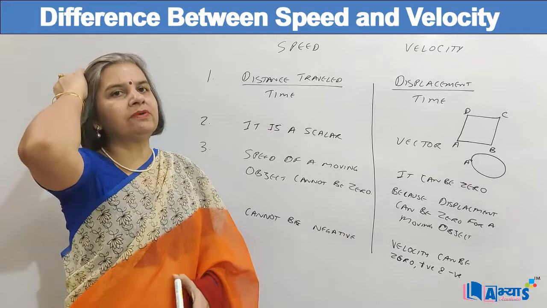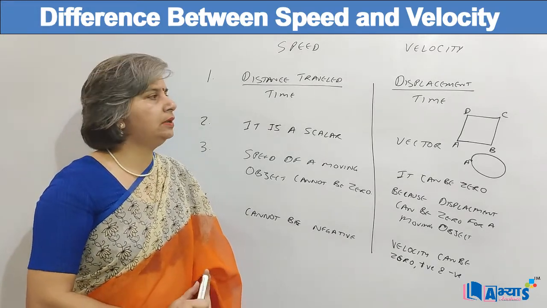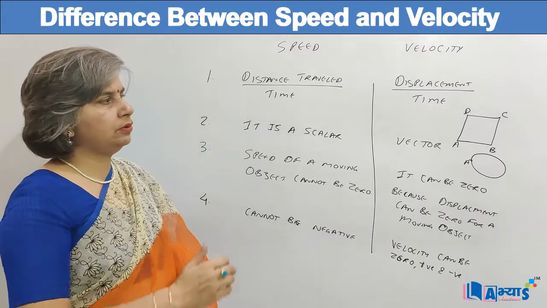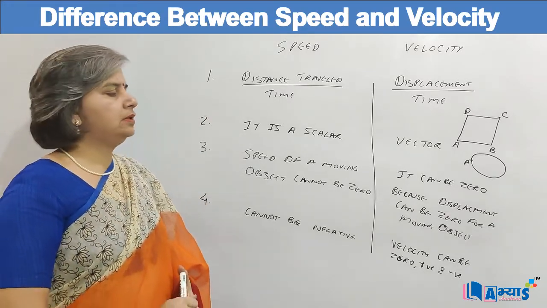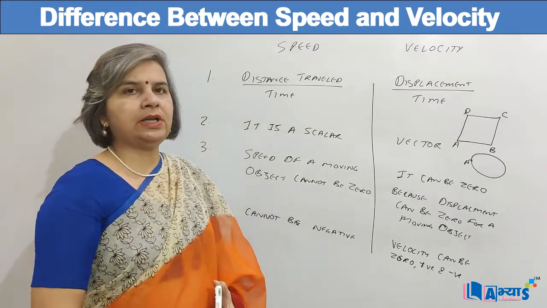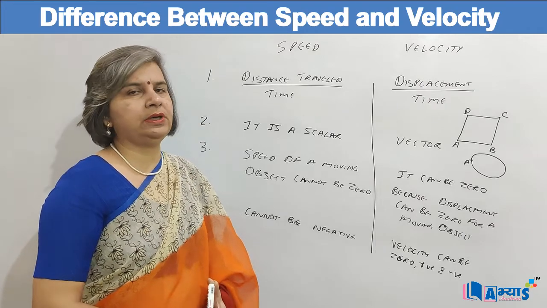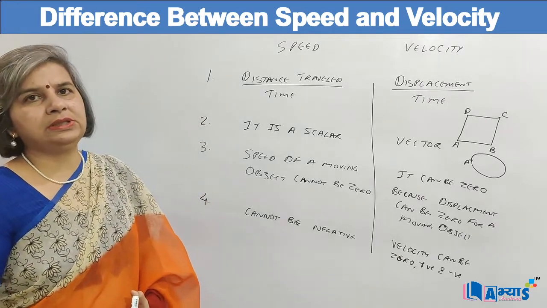Zero will be the case when the object starts from a point and reaches that point again. If the object is moving in the positive direction, we can say the velocity is positive, but if the direction of the object has changed, then we can say the velocity is negative.